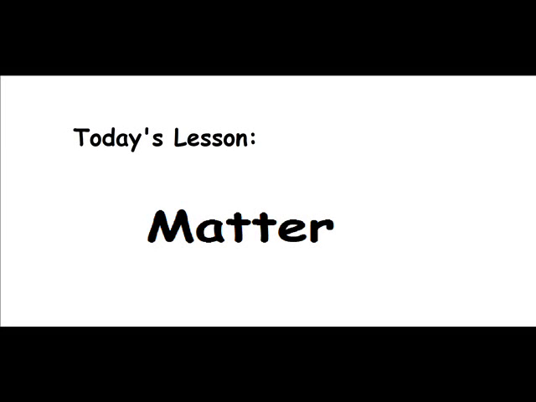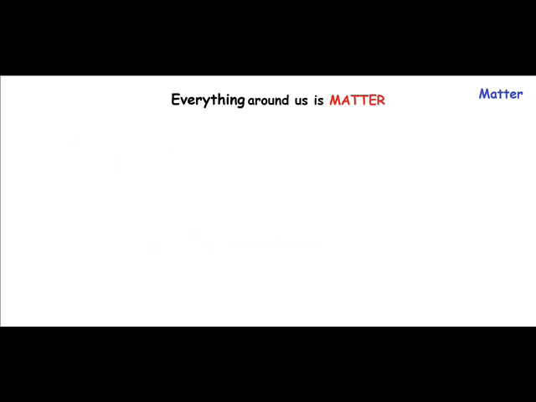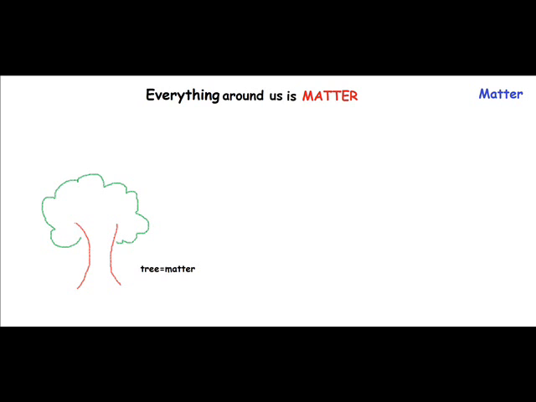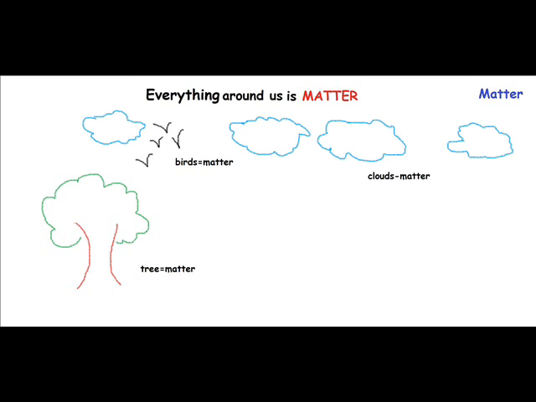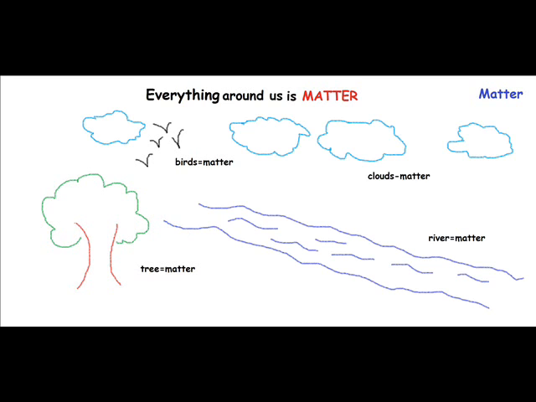Today's lesson is going to be about matter. First thing to understand about matter is that each and everything around us is matter. Everything that you see around you is matter. So, a tree is matter, birds are matter, clouds are matter, and even a flowing river is matter.